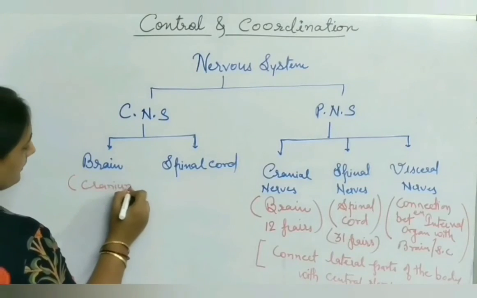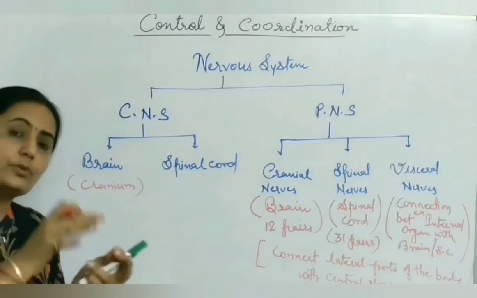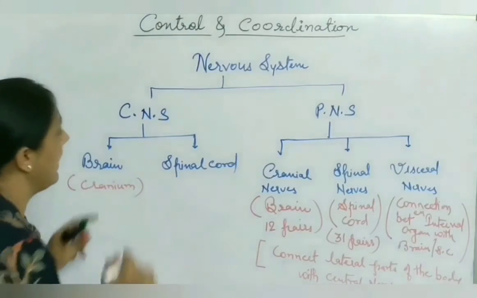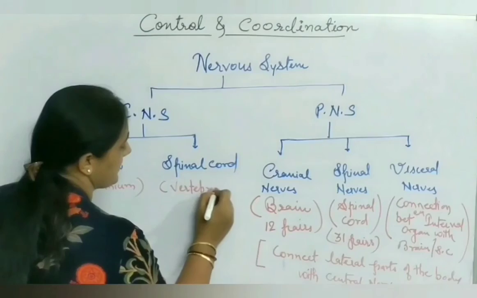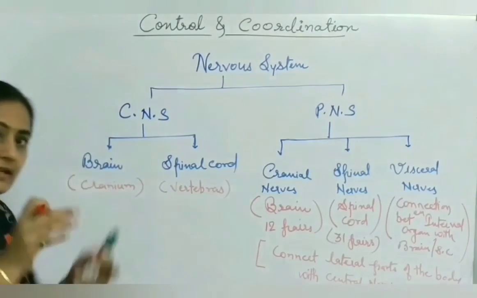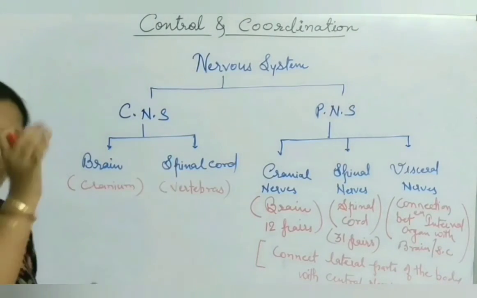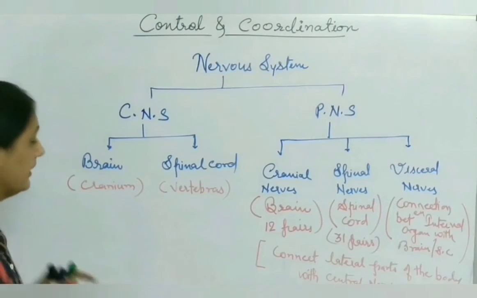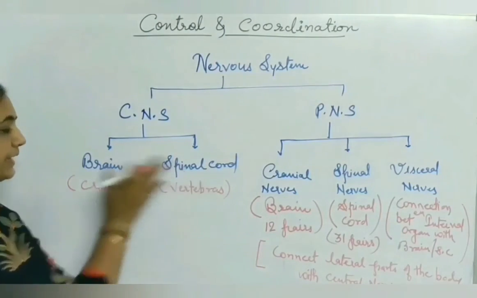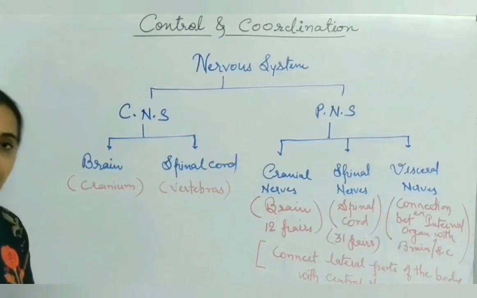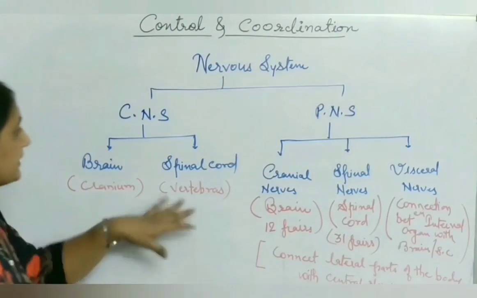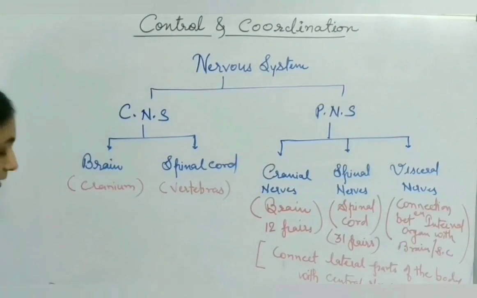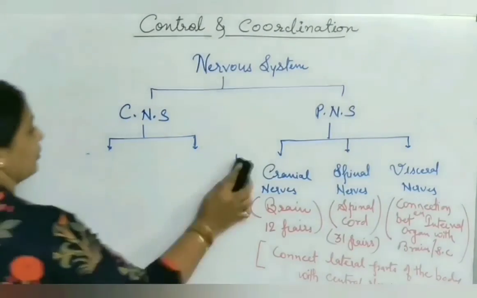Brain is located under the bony box called cranium, and spinal cord in vertebrae. Vertebrae are there, and inside the vertebrae spinal cord runs. So brain is located in cranium and spinal cord is protected with the help of vertebrae, which are made up of bones. So these are the two important parts and they are protected by bony structure.